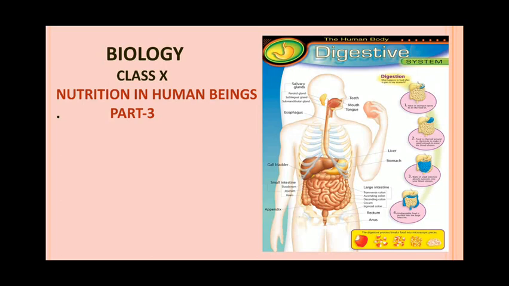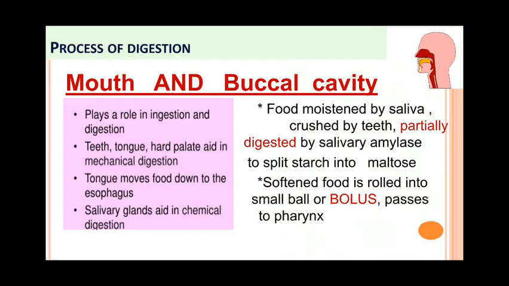That means both mechanical and chemical digestion start in the mouth. As the food enters the mouth, it is broken into smaller pieces. That's why the mouth and buccal cavity both play a role in ingestion and digestion.